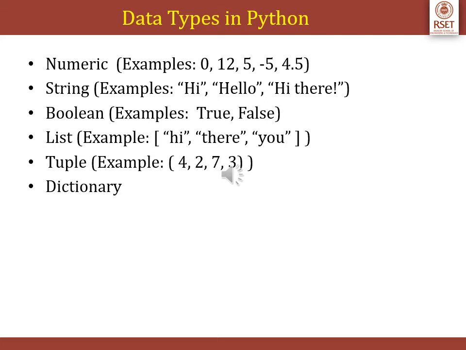And another one is dictionary. In a dictionary, the order of elements is undefined, but we can iterate over the values of dictionaries like keys and values and the key value pairs. A Python dictionary is an unordered collection of key value pairs. Another important data type is Boolean, which takes only two values, true and false, which stores either true or false. They are called the Boolean data types.